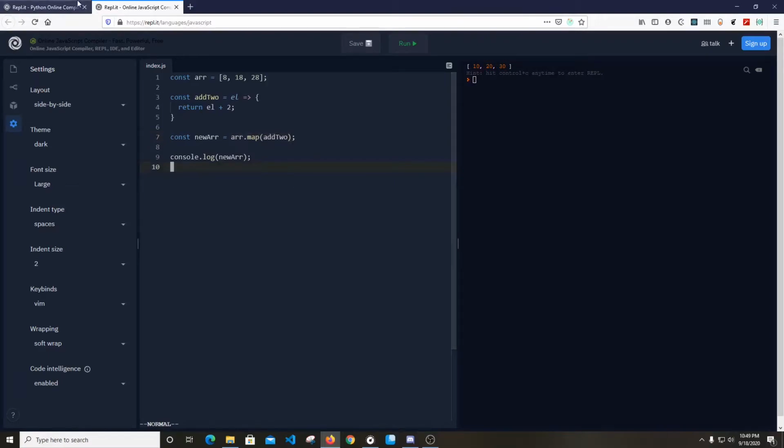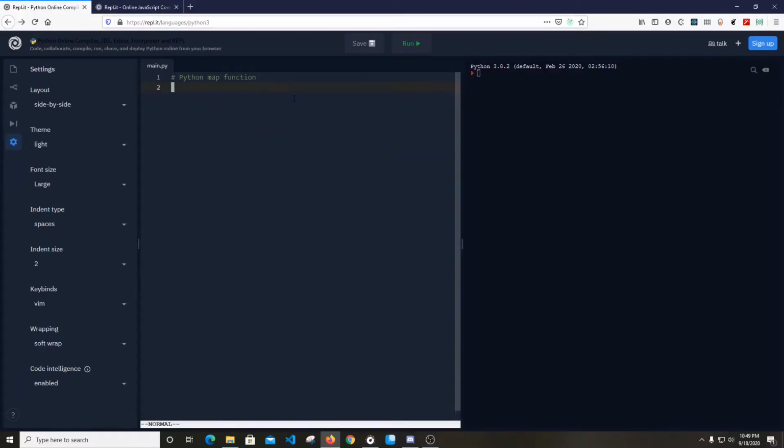Now Python has a map function too, but it is quite different from what JavaScript has. In Python, the map function does not return an array, or in Python's term, a list.